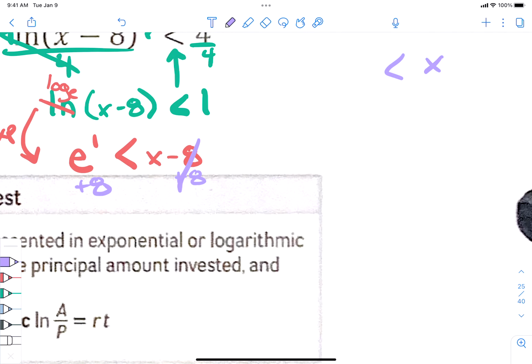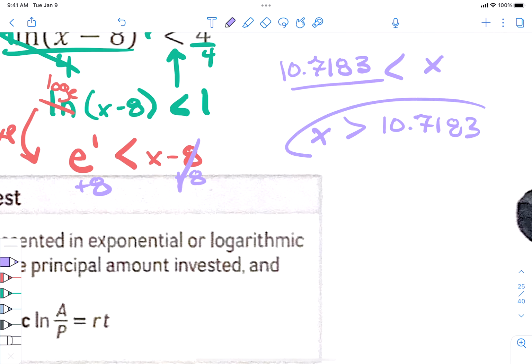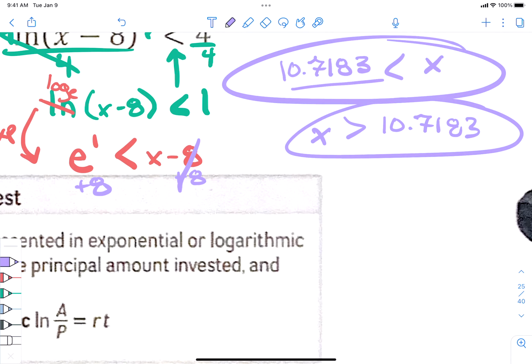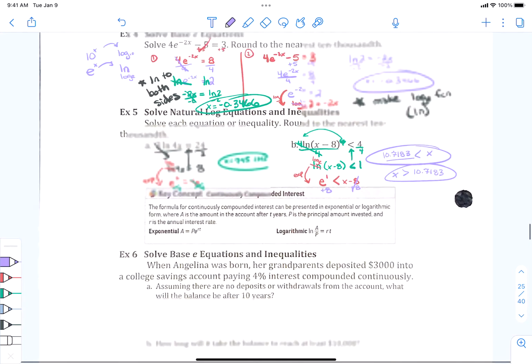And you've still got x on the right side. Same symbol. What's this number? 10.718. Okay. If you need to, you can switch it back around. If you like the x to be on the left side, it doesn't matter. I like my x on the left side. You like your x on the right side? You go for it. Okay. Good? Happy with that? Oh, yeah. Yes, right? Because we moved it to the front and then we divided it over. Very nice, yes. Okay?